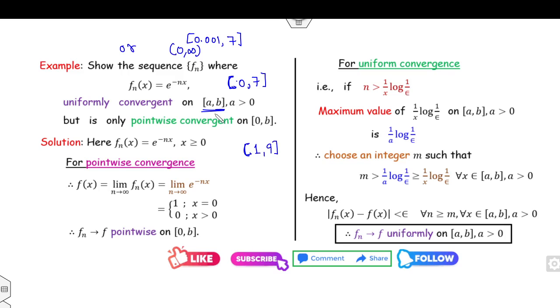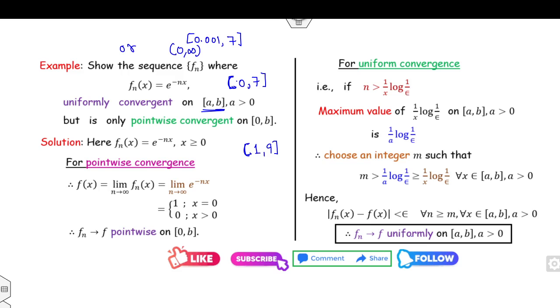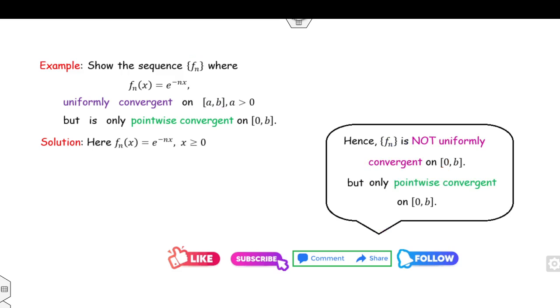So this function is uniformly convergent on this one. For more detail you must watch my lecture on the Cauchy criteria for uniform convergence and examples of pointwise convergence. We will see more examples on uniform convergence in our next lecture.